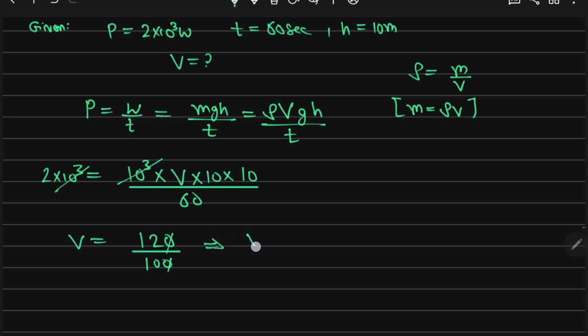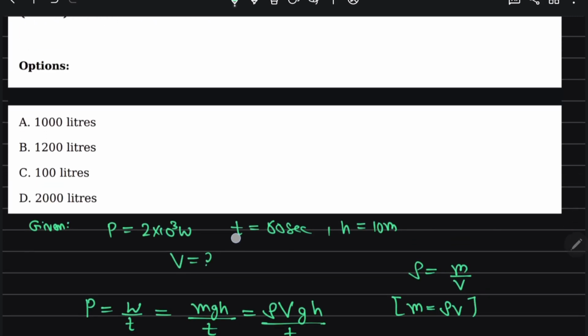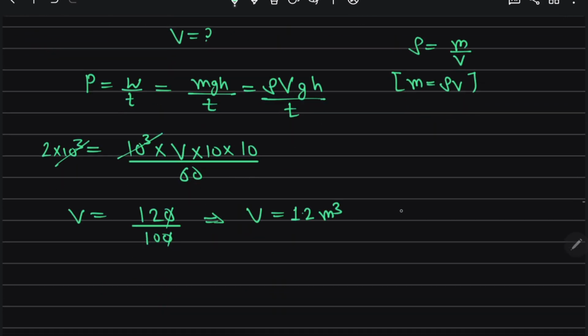This comes out to be 1.2 meter cube, but they are asking in liters. 1 meter cube is equal to 1000 liter.